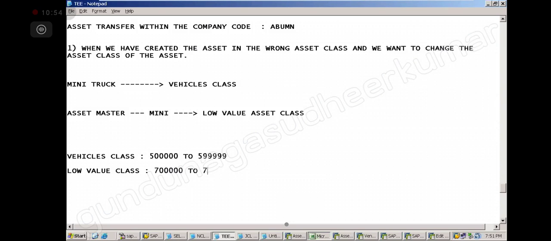Now this mini truck, because that person created it under low value asset, what number will it get? It got a 7 lakh number. Okay, suppose. Now what is happening?